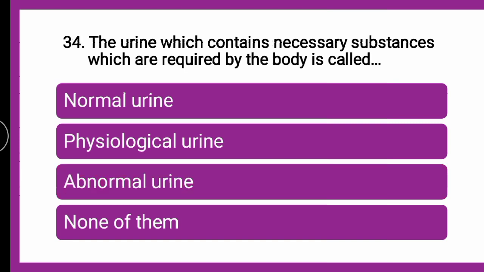Next question: the urine which contains necessary substances which are required by the body is called dash. Earlier, the urine that does not contain necessary substances required by the body was called normal urine or physiological urine. But what is such urine called which contains substances required by the body? Whether it is normal, physiological, abnormal, or none of them.